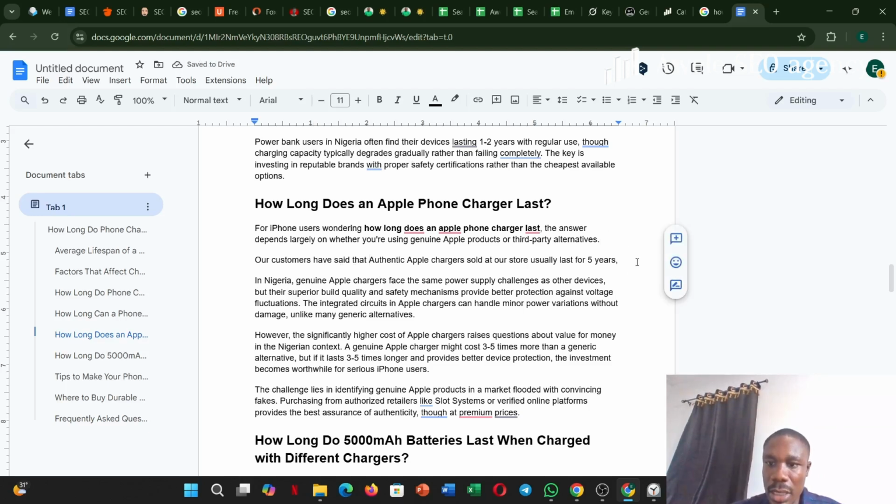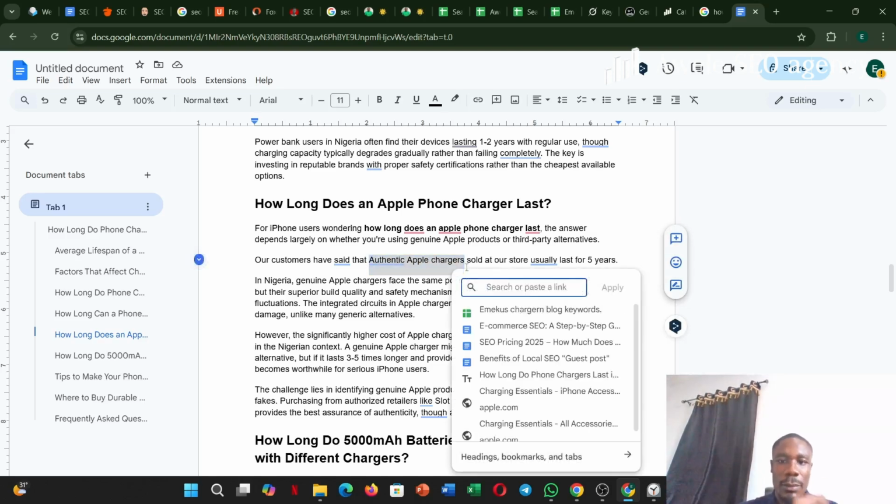Now you can see that this is just an example of how you can add your experience. Here, in this authentic Apple chargers, I'll come here and include a link to my product category for authentic Apple chargers.